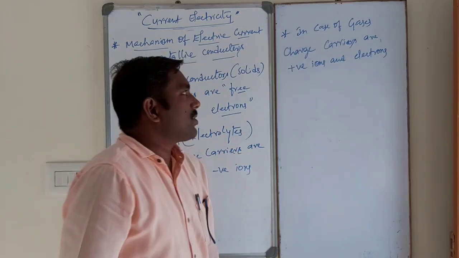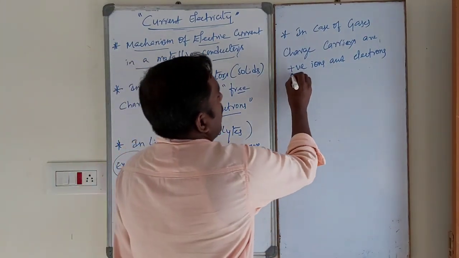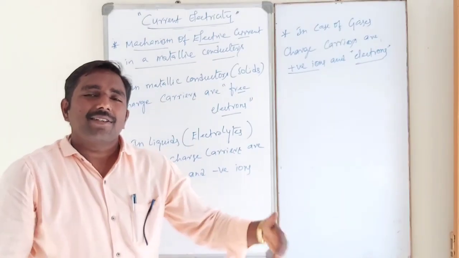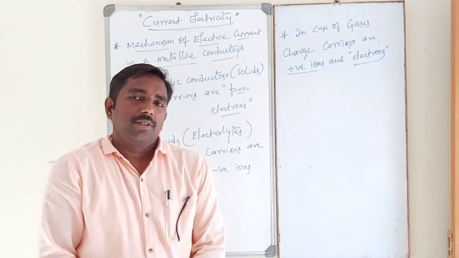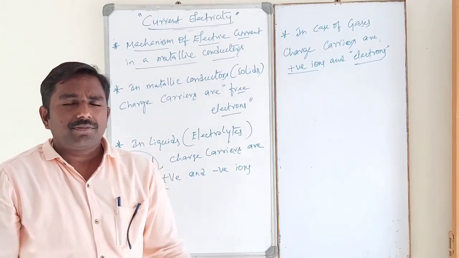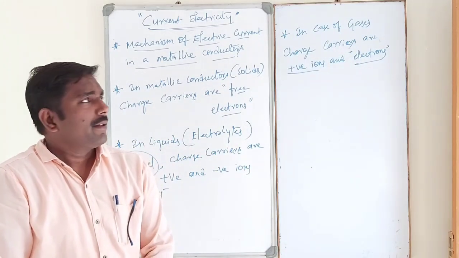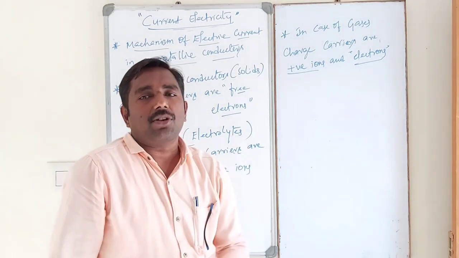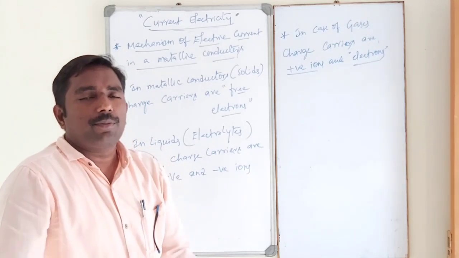In the case of gases, such as in discharge tubes, charge carriers are positive ions and electrons. Example: discharge tubes.